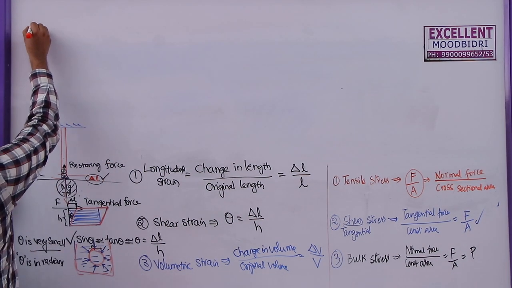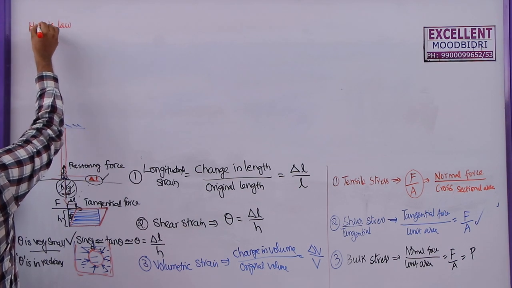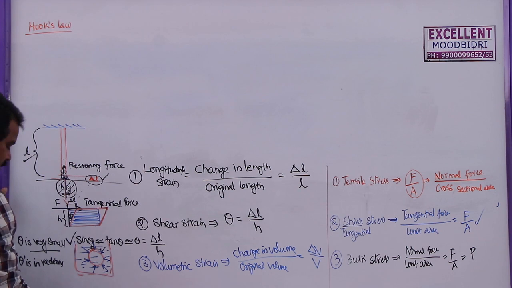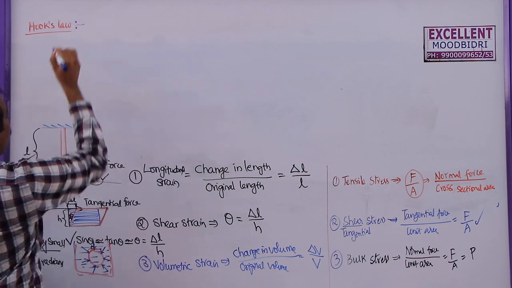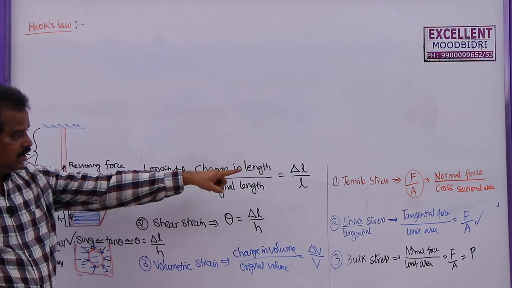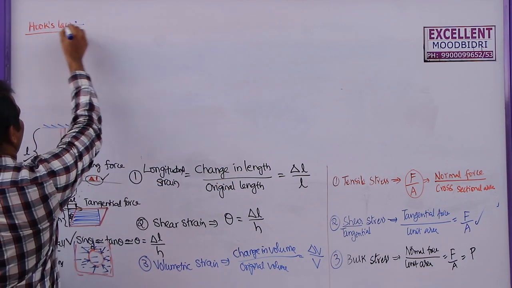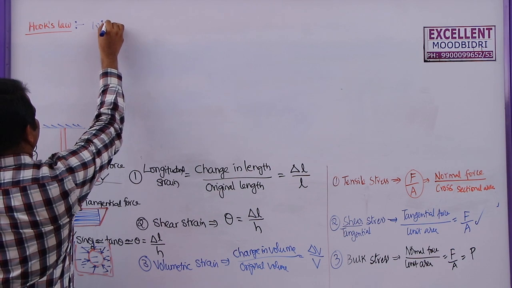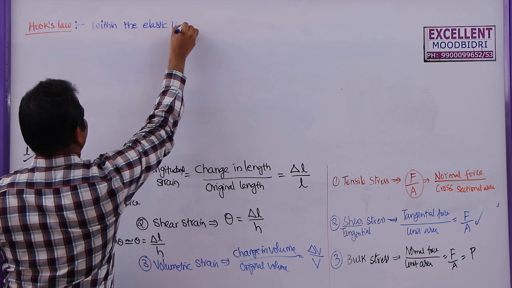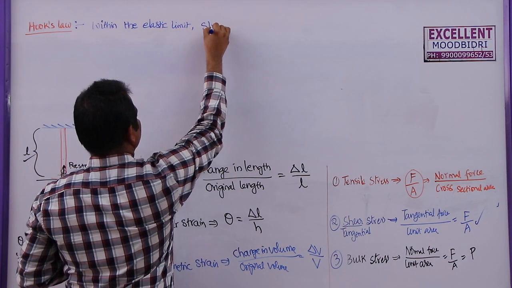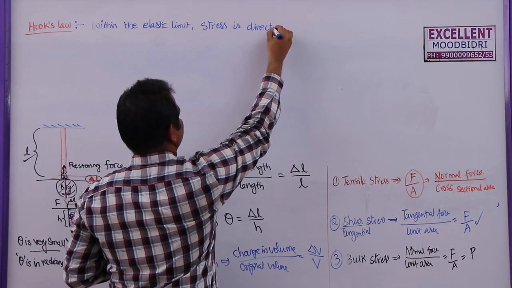Next we have Hooke's law. So what is Hooke's law here? It's the name of a scientist. He gave a law after observing this stress as well as corresponding strains. He gave a relation between stress and strain. Now according to Hooke's law, within the elastic limit, stress is directly proportional to the strain produced.